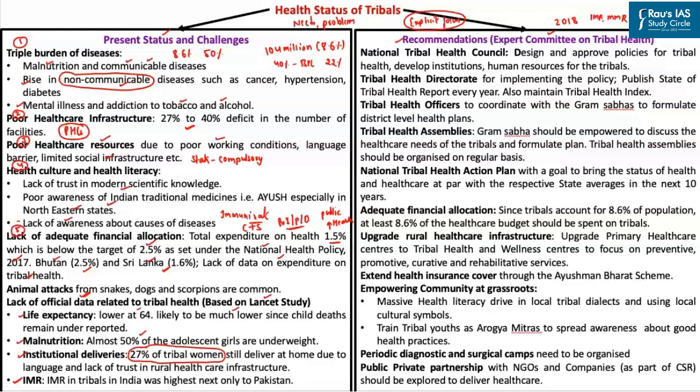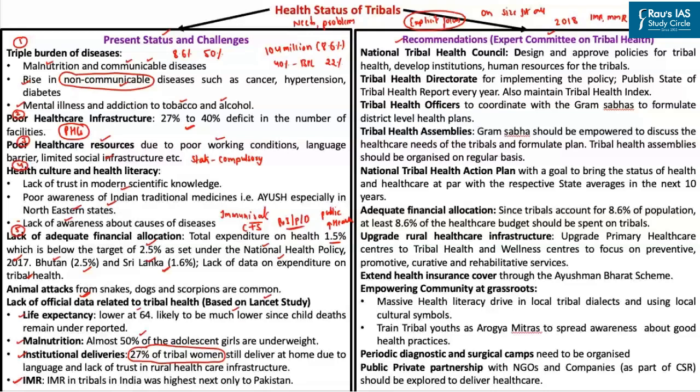So what we did was adopt a one size fits all approach to address the healthcare needs of the tribals, without realizing that the tribals have their own healthcare problems and needs, and these are completely different from, say, other social groups.